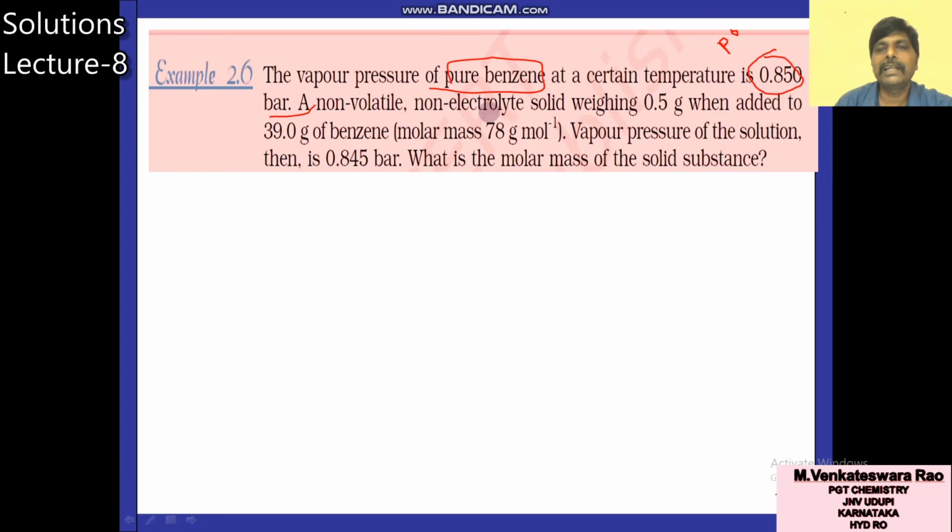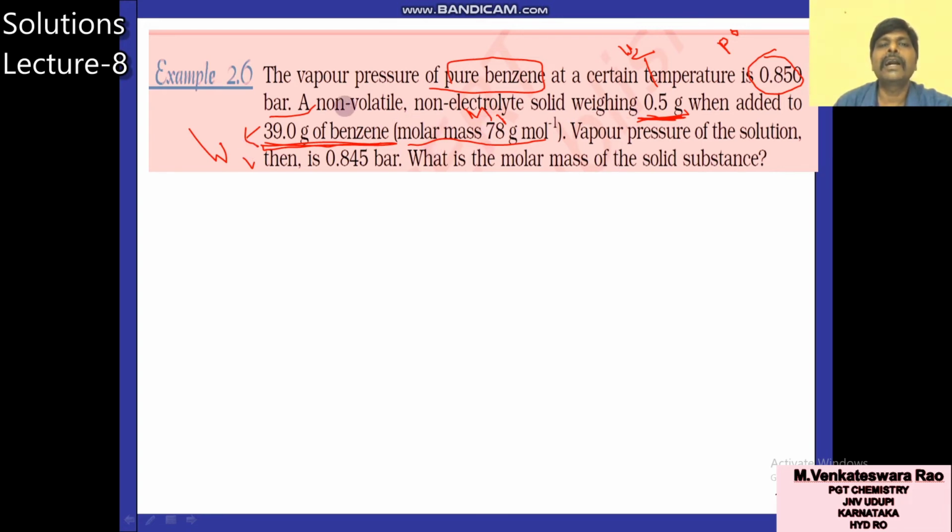A non-volatile, non-electrolyte solid, how much weight is given? 0.5 gram when added to 39 grams of benzene. One weight is 39 grams, one weight is 0.5 grams. Which one is more? 39 is more, so it is the weight of solvent W1. 0.5 is less, so it is the weight of solute W2. The molar mass of benzene is given, that is 78. This is M1, because it is a solvent. Weight W1 is 39, molar mass M1 is 78.